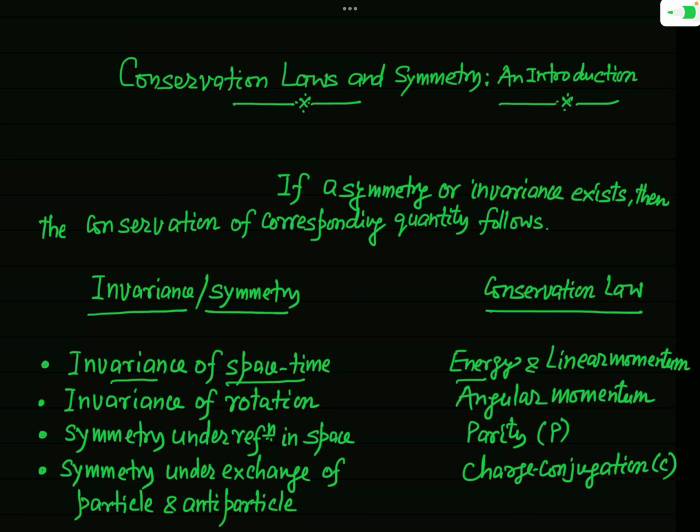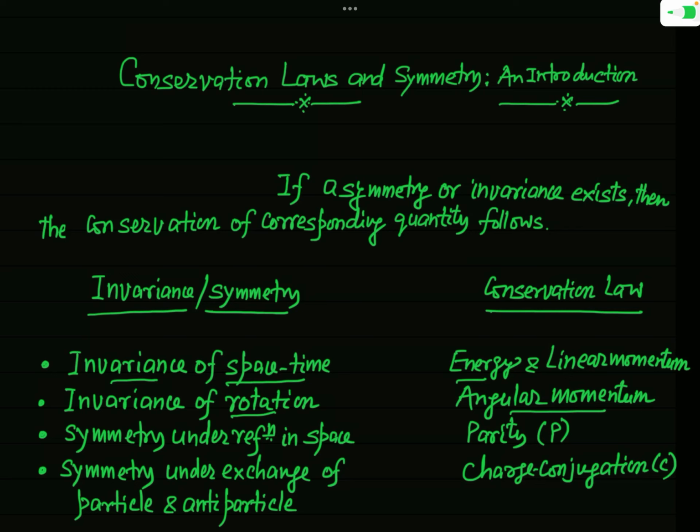And similarly, the invariance under rotation leads to the principle of conservation of angular momentum. As I have told you, the invariance under rotation has its origin in the isotropy of space. It means that space has the same properties in all directions. That is called isotropy of space. And this isotropy of space, with the importance of geometrical symmetries associated with space and time, leads to the principle of conservation of angular momentum.